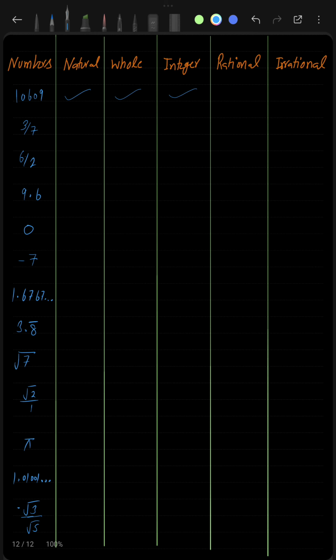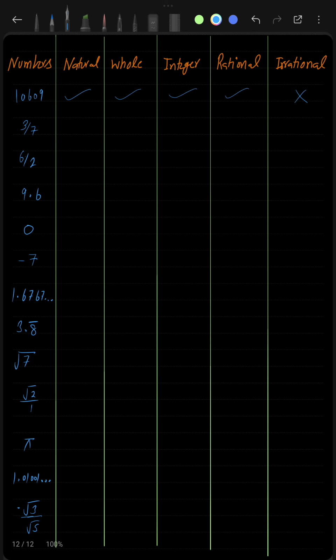And why is this a natural number? Because you know that natural numbers start from 1 and go up to infinity, and within this range it will lie somewhere, okay. 10,609 will lie on the number line somewhere between 1 and infinity, and that's why it is a natural number. Since it is a natural number, it is always going to be a whole number and an integer, and all natural numbers are also rational numbers. So yeah, this is also a rational number. So any number which is a natural number will always be a whole number, an integer, and a rational number, and it will never be an irrational number, because any number which is a rational number is never an irrational number, okay.